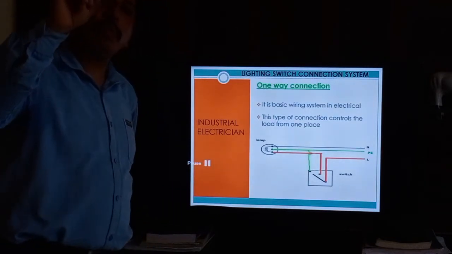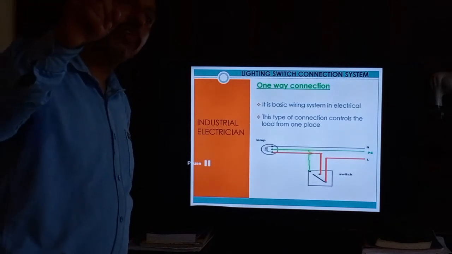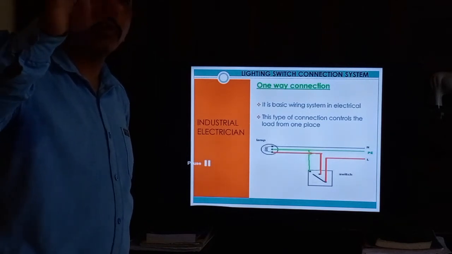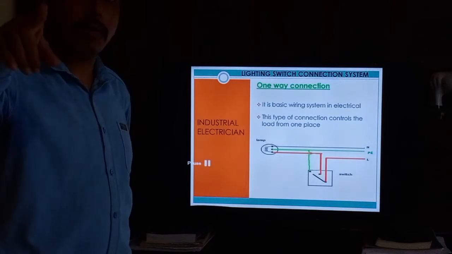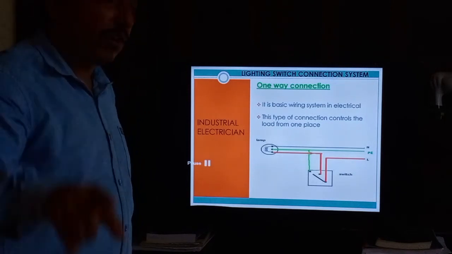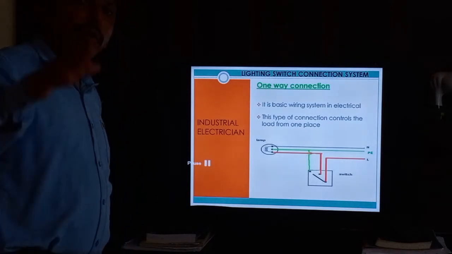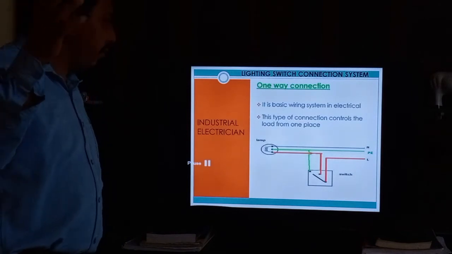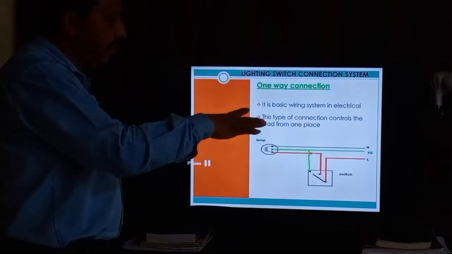We use only one switch, and this switch can control any number of lights, 1, 2, 3, 4, however many lights are required there, on and off from one place. If you need it, we switch on; if not needed, we do not switch on. So that is the wiring system.